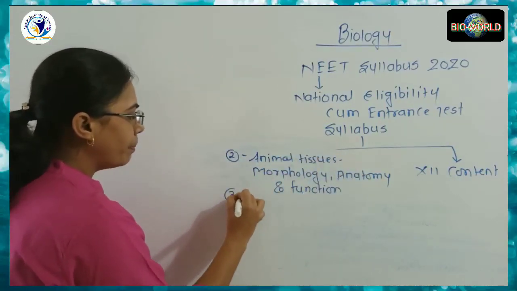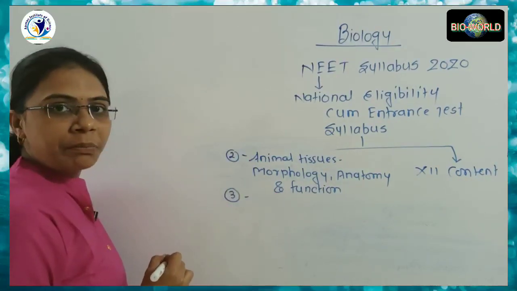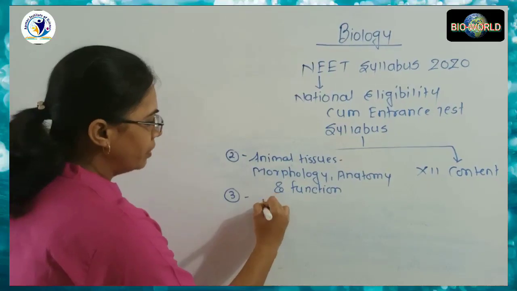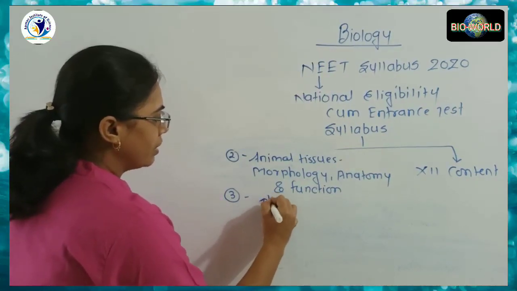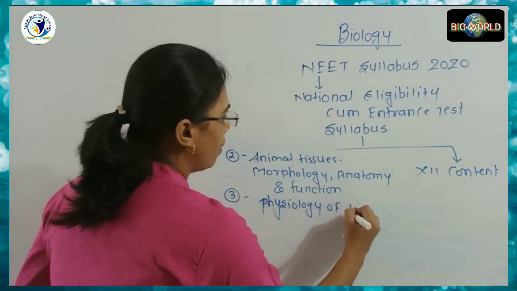And the third subtopic about the structural organization in plants and animals is the physiology of insect.